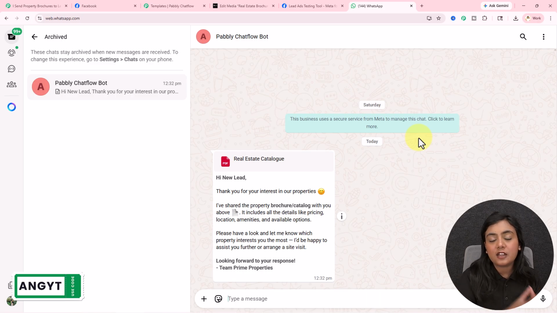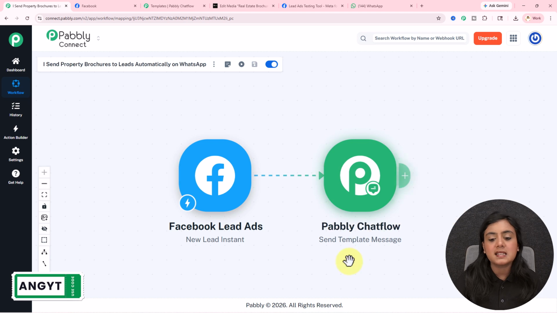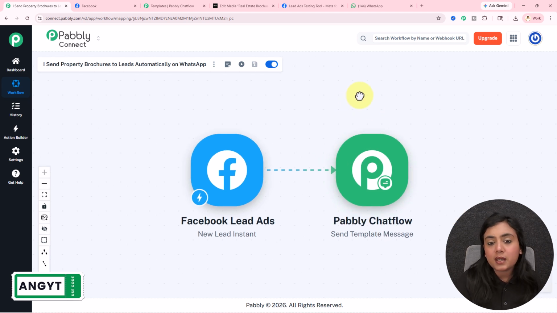But I receive multiple leads every single day. Replying to all of them by typing the message manually or just copy pasting the message is a very time consuming part. I have to hire someone to do that. What if I tell you, you can automate this entire process now using this amazing setup? Whenever a new Facebook lead in your business is generated, towards the lead, an automated WhatsApp message can be forwarded with the attachment of the PDF brochure.